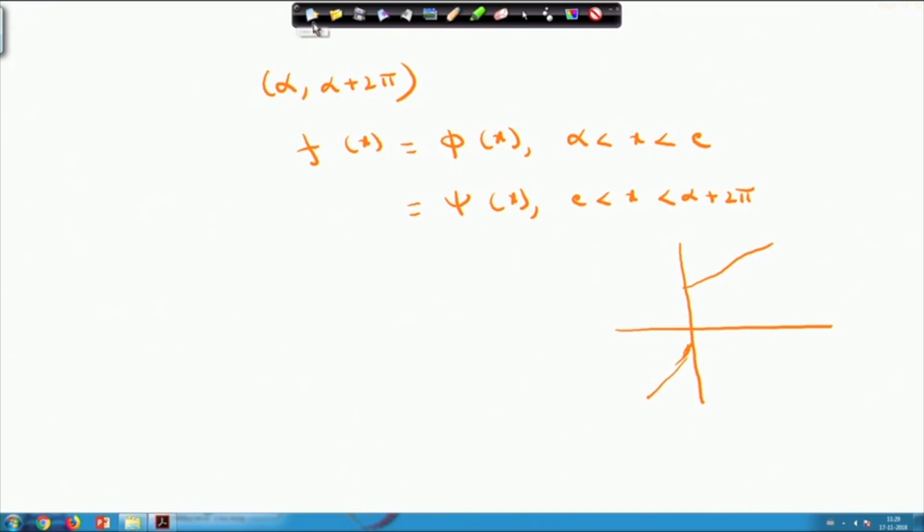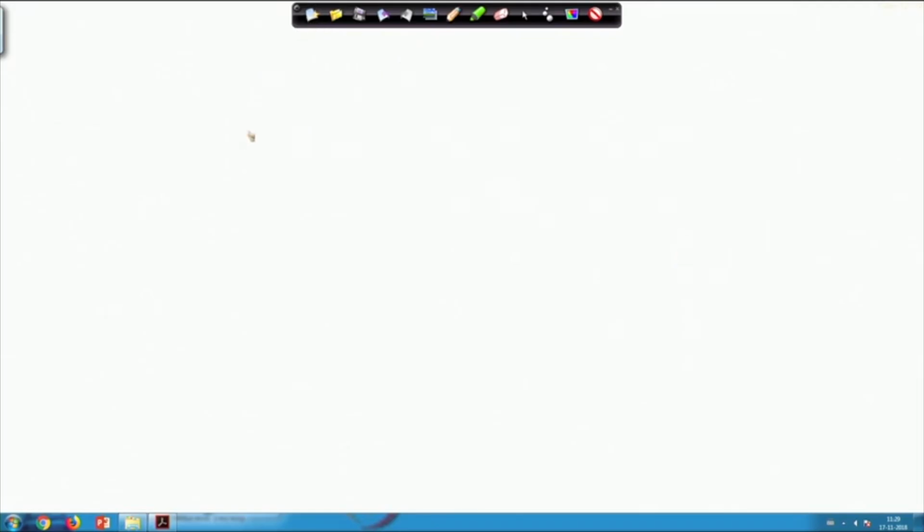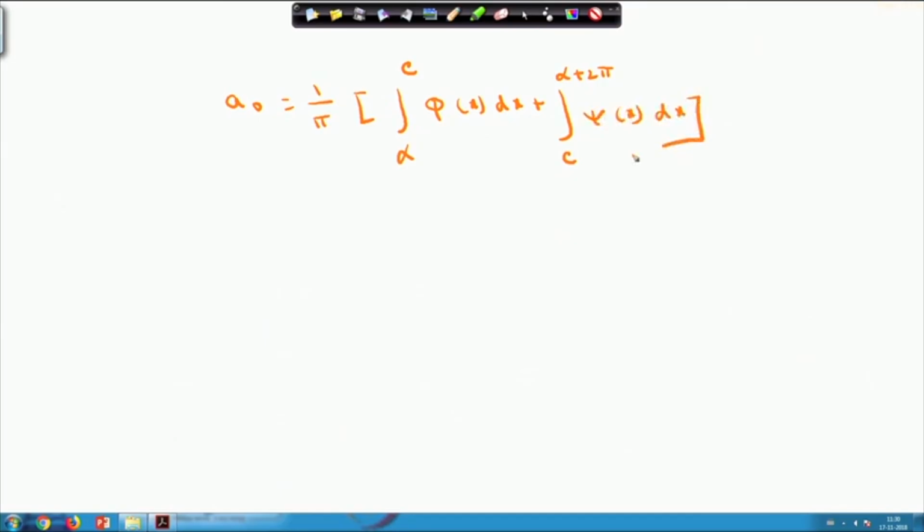In that case, what happens? Your a0 I have to write like this: 1 by pi into, I have to break it into two parts, integral from alpha to c of phi(x) plus integral from c to alpha plus 2 pi of psi(x) dx.